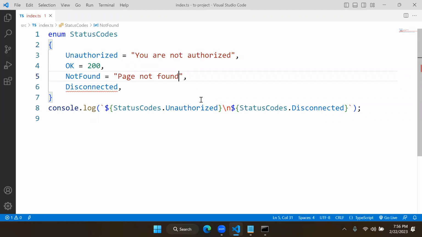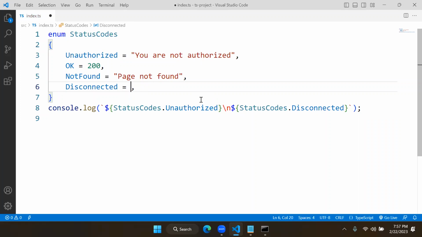It is not implemented because a string cannot implement the next value. Number can implement the next value, string cannot. Then you have to initialize a value or put a string. Auto implementation works only for numbers. Here you need to put some other value, then it will work.